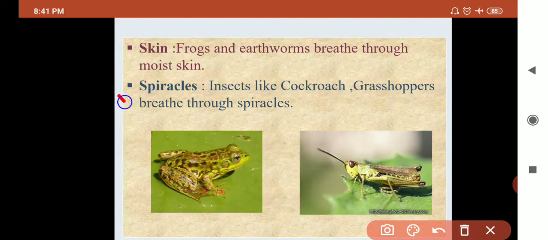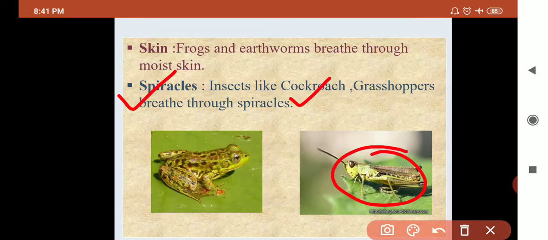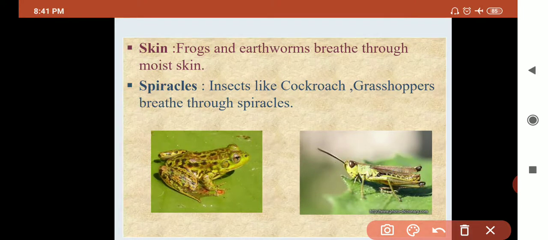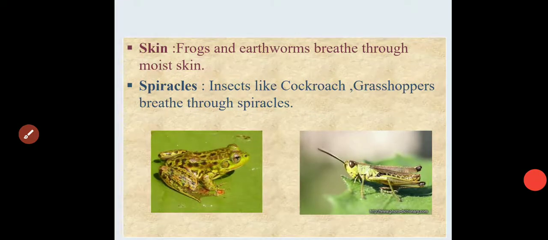Then spiracles. Animals that are insects, for example cockroach, grasshopper, have small spiracles. What is meant by small spiracles? See, small openings, small pores that are present in the body. These are called spiracles. They breathe through the spiracles. Okay, so is it clear with the spiracle?